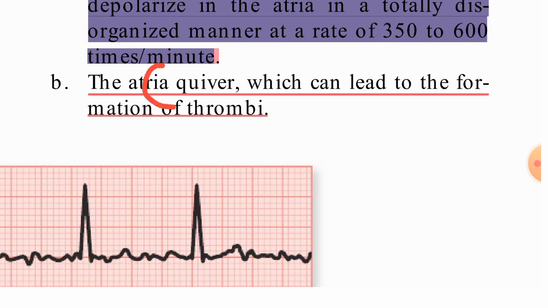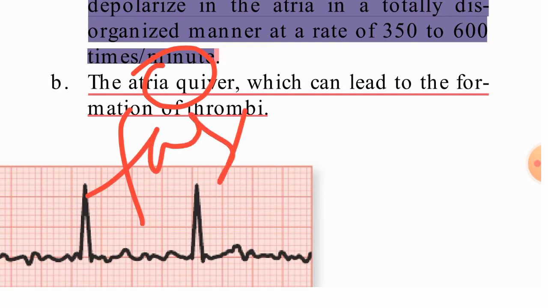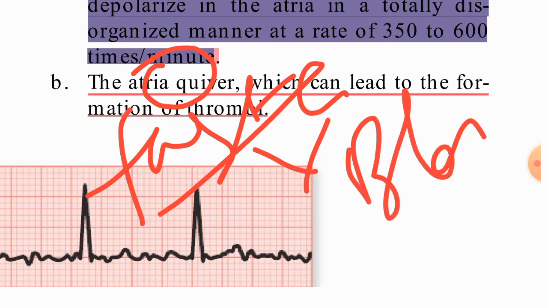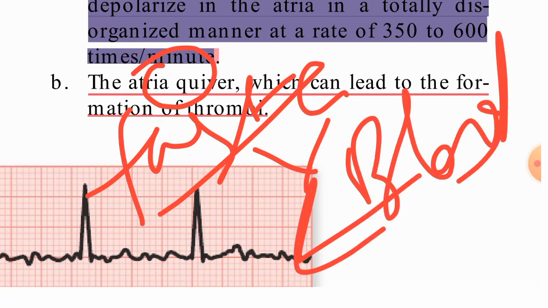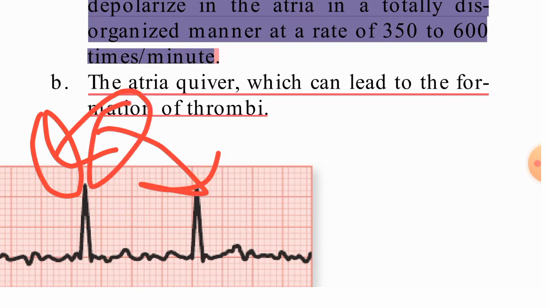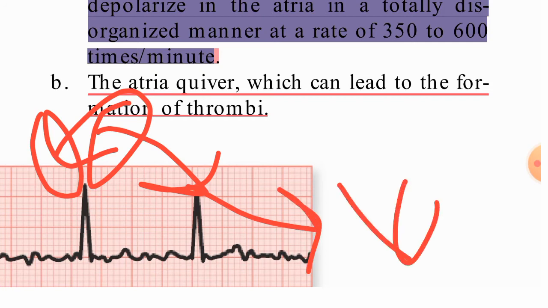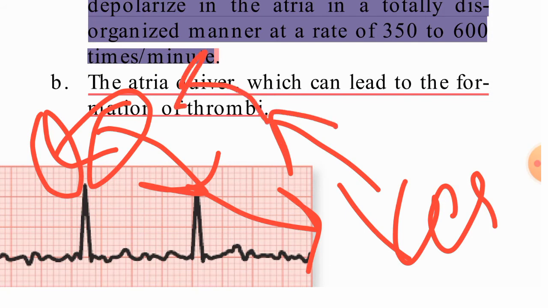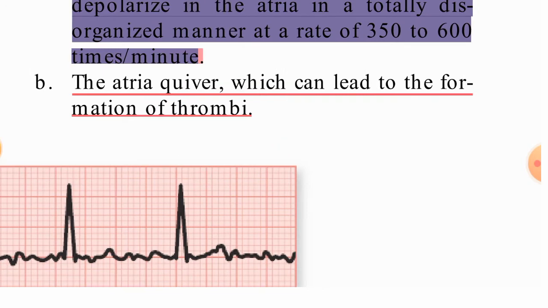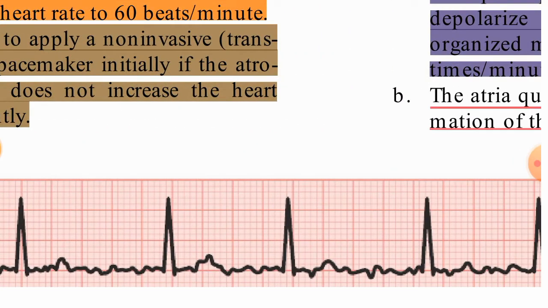When the atria have the fastest vibration, the blood collects in the atria, and it will lead to the formation of thrombi. Because the atria are only vibrating and not contracting, ventricular filling is affected. The blood stays in the atria and collects in the atrium only, so there is a risk of thrombus formation. Clotting will form in the atrium. So this is atrial fibrillation.